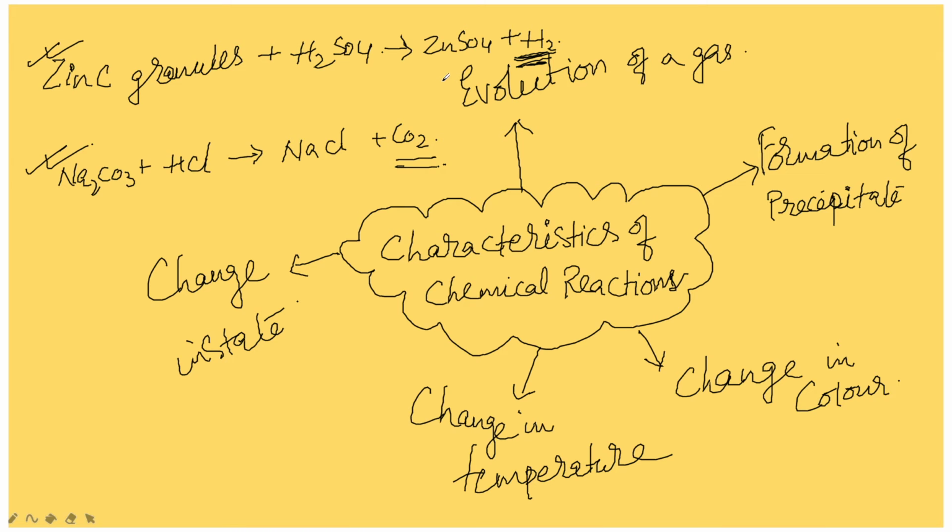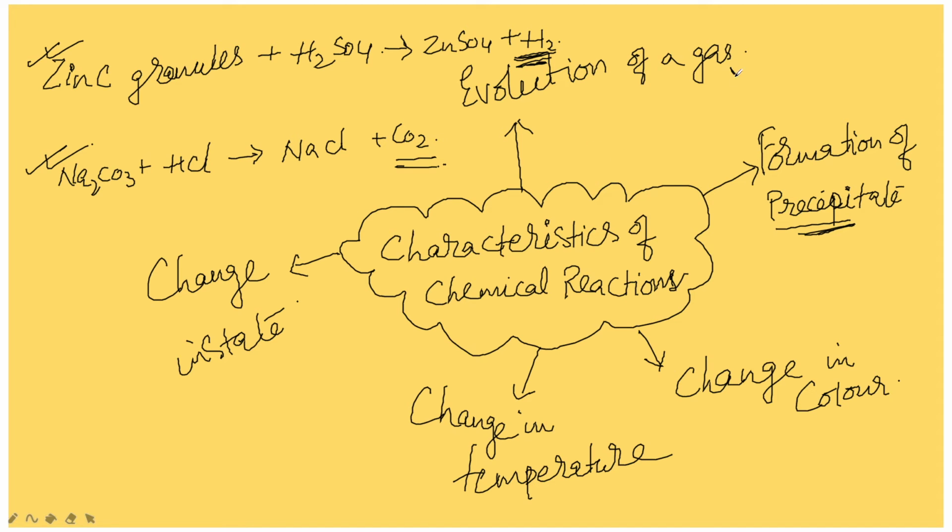Before going to more, besides the evolution of carbon dioxide gas, a precipitate is formed, that is a solid product which separates from the solution during a chemical reaction. It is formed by mixing the aqueous solutions of reactants, where one of the products is insoluble in water. That solid part which is insoluble in water is called a precipitate.